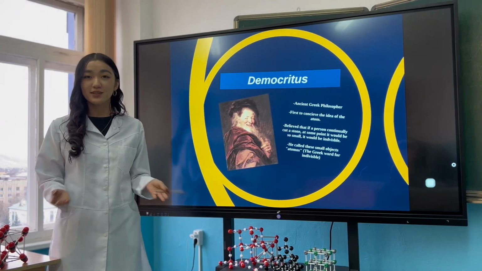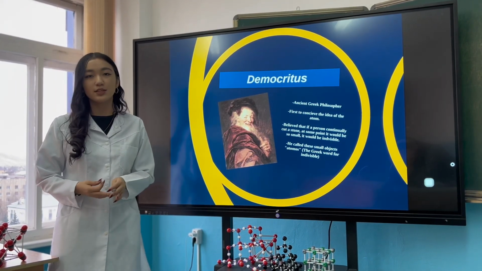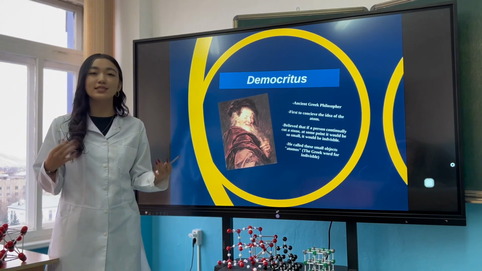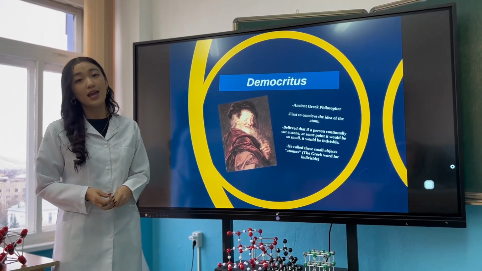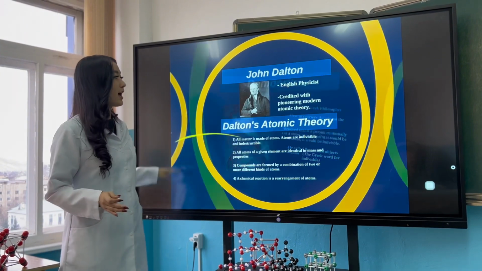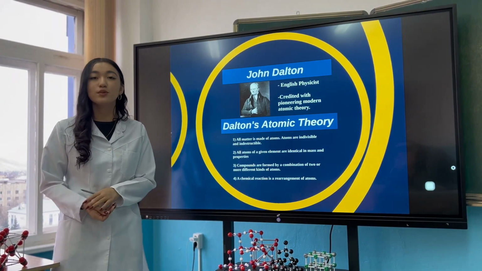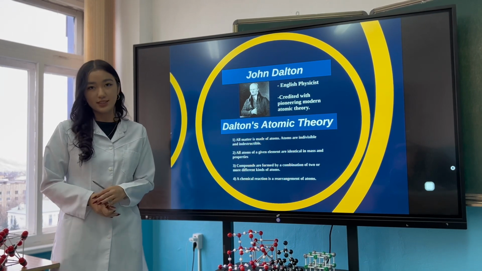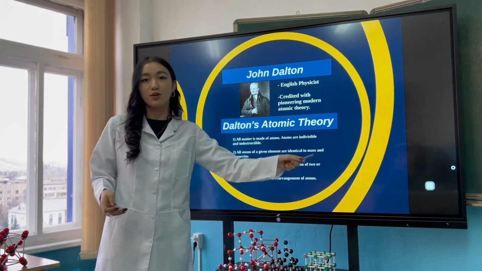Democritus. Who is that person? Democritus was a Greek philosopher and the first to conceive the idea of the atom, and he called these small objects atoms. The second, John Dalton. Who is that person? He is an English physicist and his atomic theory.